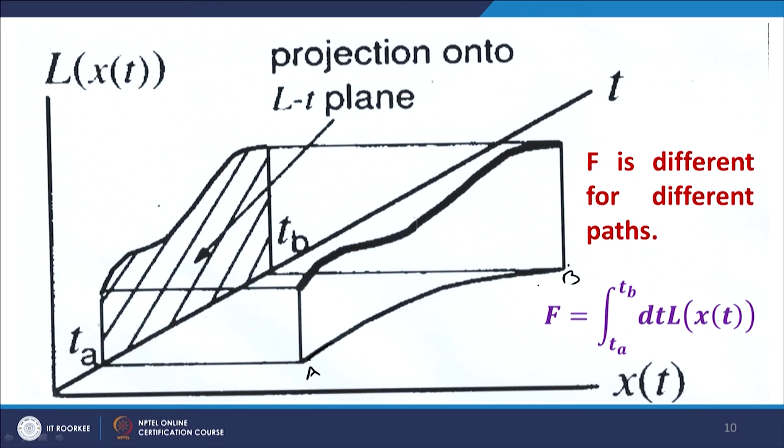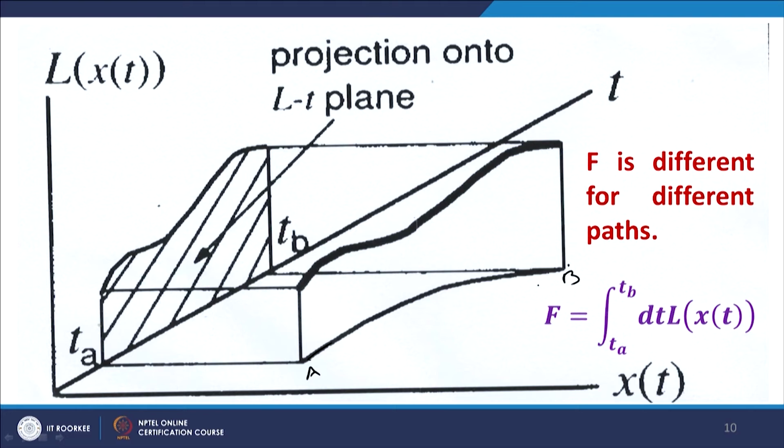Now, L(x(t)) is a function of x(t). Therefore, corresponding to each value of x(t) that x(t) takes on this path AB, we will get a value of L(x(t)).